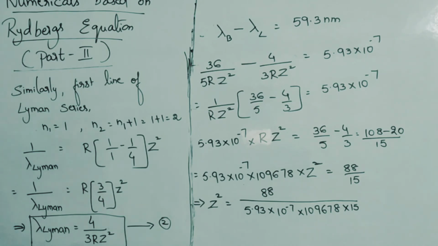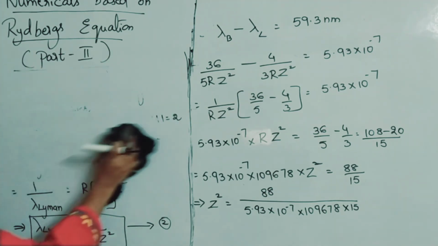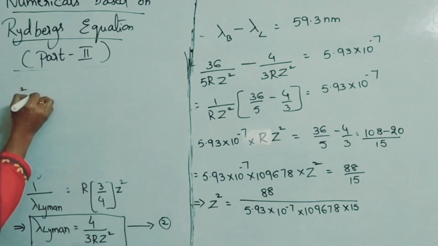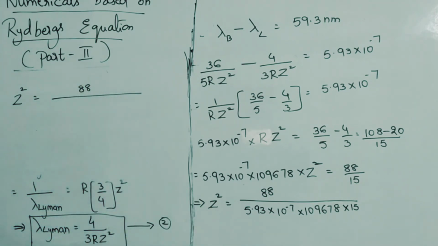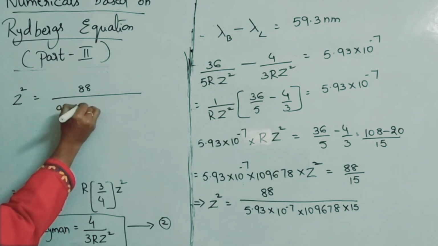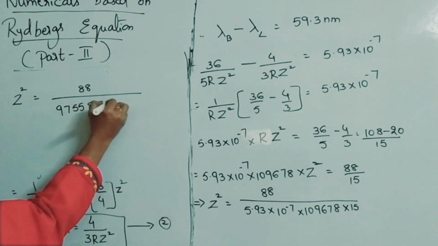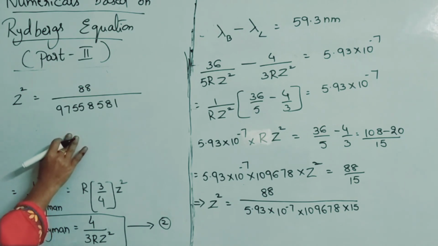You can use a calculator and calculate this. Z square value, how much did you get? 88 by this whole thing, if you calculate, you will get something like 9755 8581. Like that you got some value.